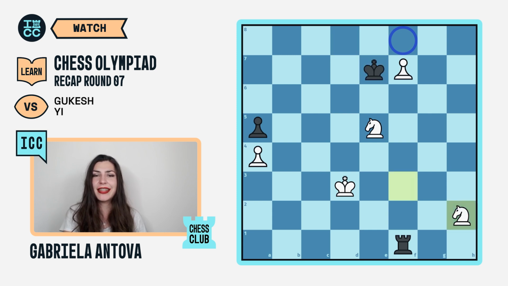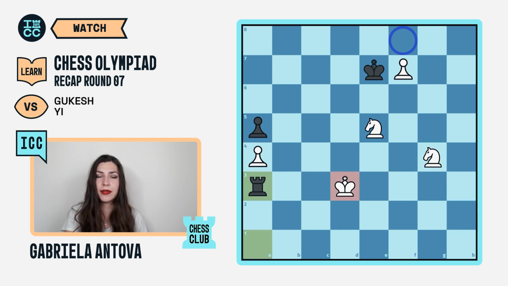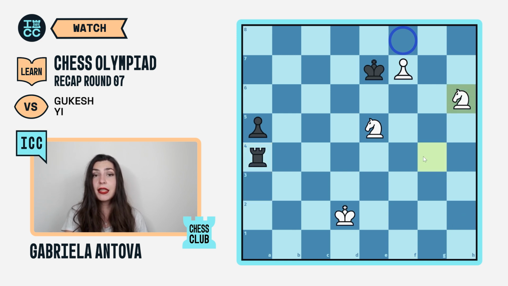But after knight takes h2, black had his only and most important resource taken off the board. The game continued with rook a1, knight g4, rook a3 check, king d2, rook a4, and knight h6. Finally, there is no defense against knight g6 check and promoting the pawn. Wei Yi decided to give one or two checks, but here he finally saw it was no use and resigned the game.